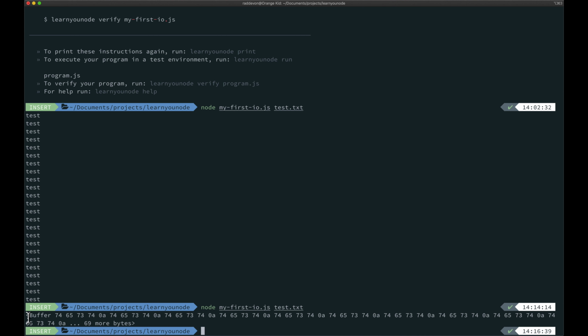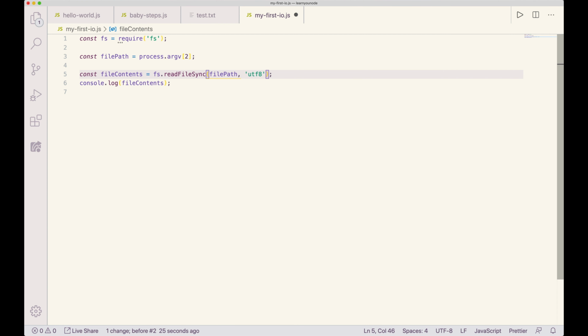Yeah, so this is just logging out a string representation of that buffer. That's good news, because that means passing in the UTF-8 encoding did appear to do what we wanted it to do. This is not the actual script we want to write. That was just to see where we were, to see if we were making progress.